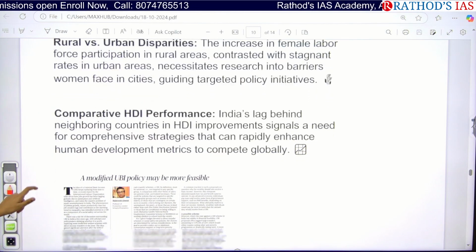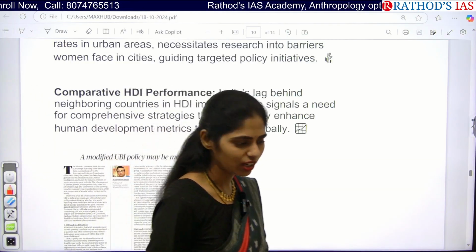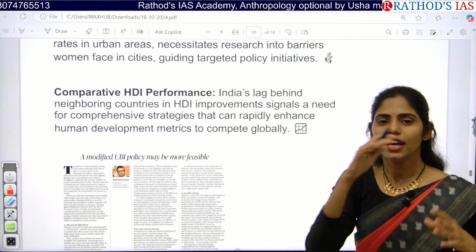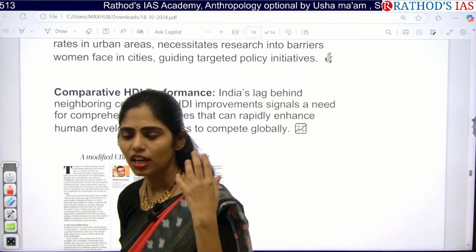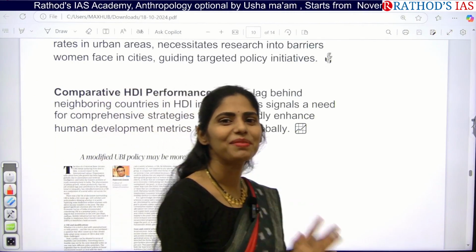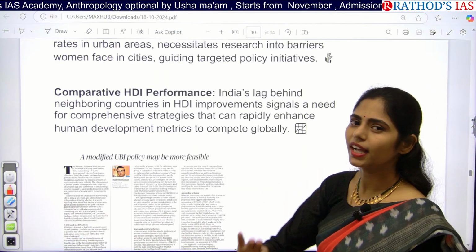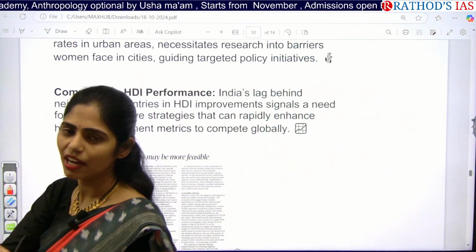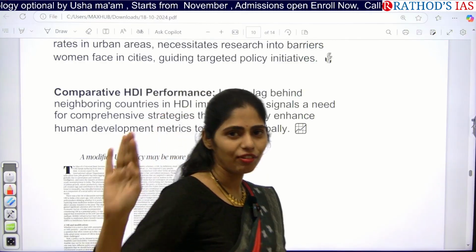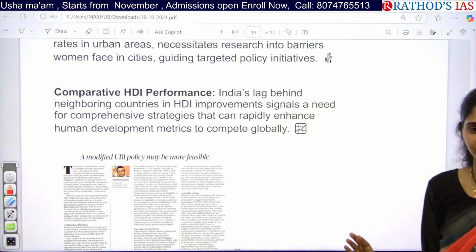Okay, and next one, we can see the comparative HDI performance. This report is saying that India has a very low ranking, right? Here your work is to compare India's ranking with other countries, at least those with which we share our boundary, like Bangladesh or Nepal, how they are performing, Afghanistan, Pakistan, Myanmar rankings. And there are many articles in the newspaper regarding Southeast Asia. We are increasing our relationship with Southeast Asia, and how those countries are performing. Why are they getting a better rank? Why are we lagging behind? You have to analyze all these reasons.